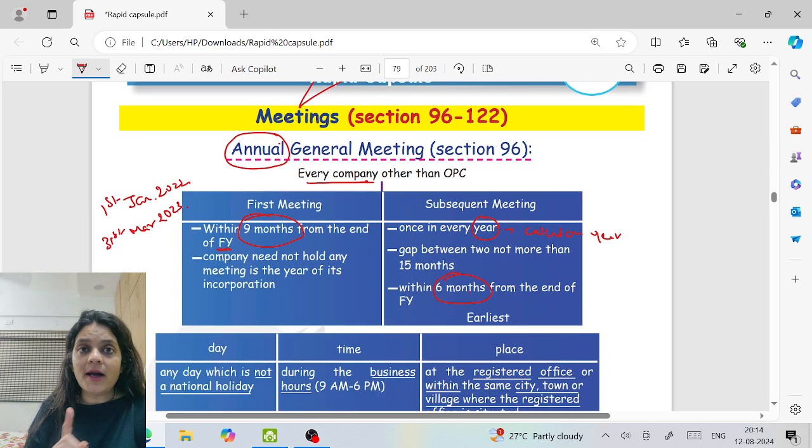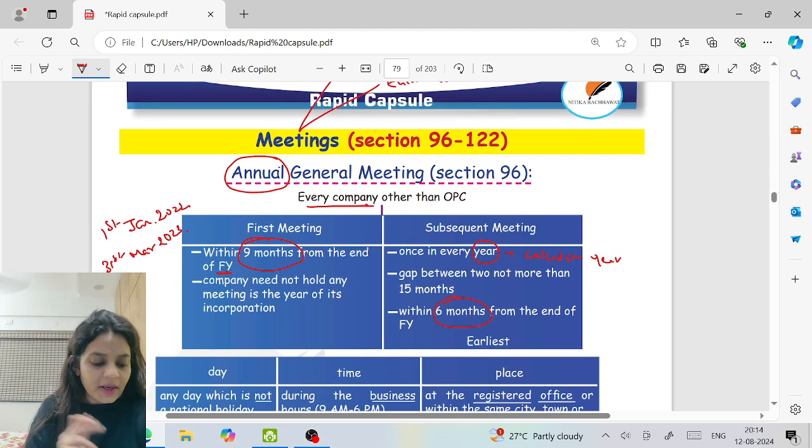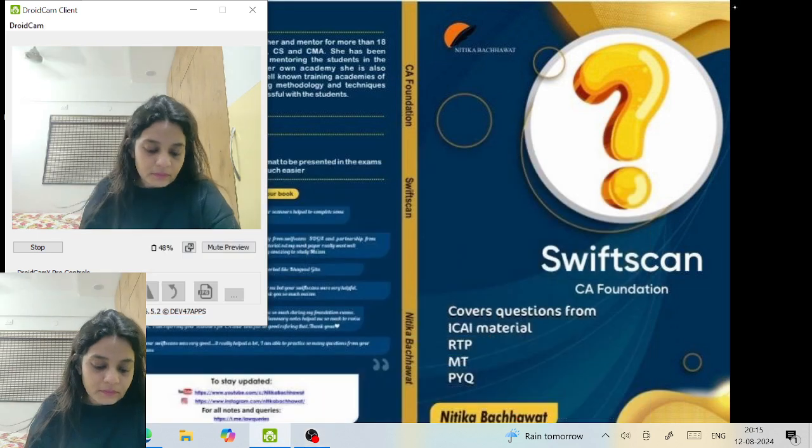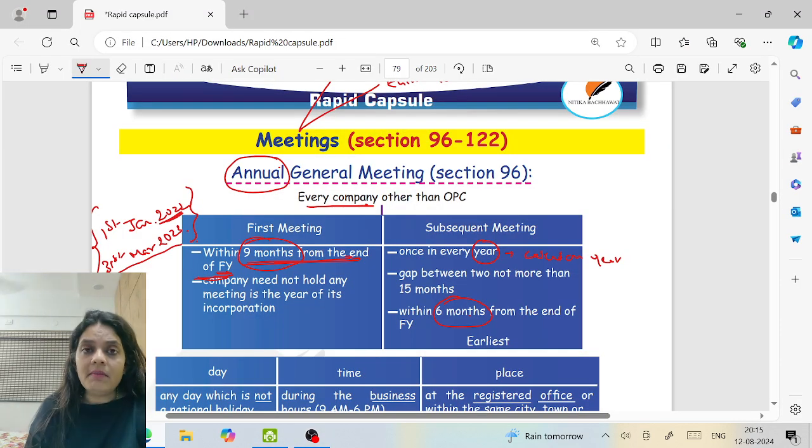Now they say once in every year. That means every year the company should hold the AGM. But now see what is given. The first AGM should be held within 9 months from the end of the financial year. My company is incorporated on 1st Jan 22. My financial year ends on 31st March 23. Now the first meeting will be held within 9 months from 31st March 23, which is 31st December 23.